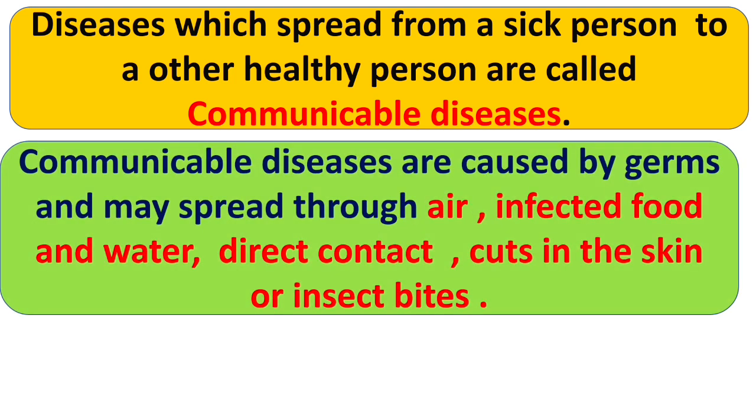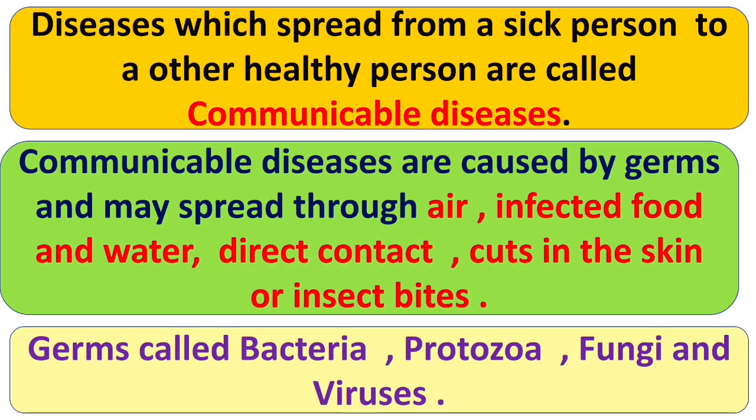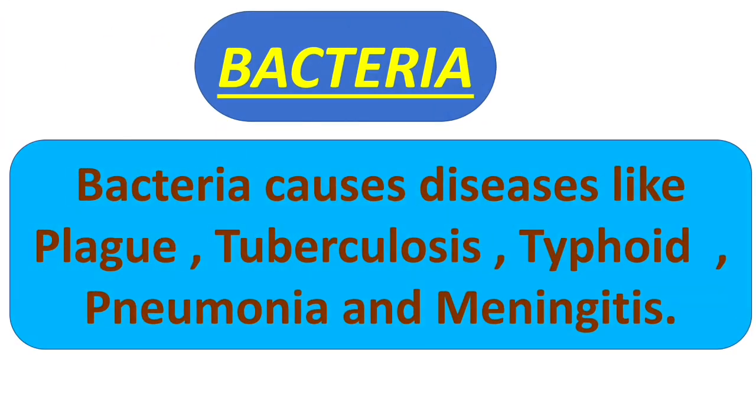Communicable diseases are spread by microbes or germs called bacteria, protozoa, fungi and viruses. So first we will talk about bacteria. First of all, do you know a fact about bacteria? Okay, I will tell you. Bacteria were among the first life forms to appear on the earth. So bacteria cause diseases like plague, tuberculosis, typhoid, pneumonia and meningitis.